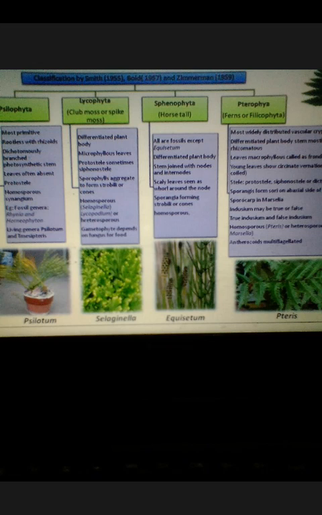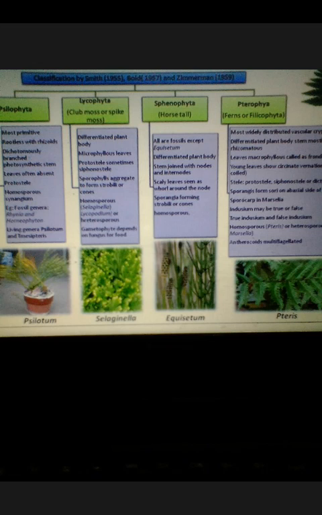They have a variety of steles: protostele, siphonostele, or dictyostele. Sporangia form sori on the abaxial surface of the leaves, and sporocarps in Marsilea. Indusium may be true or false. Some of them are homosporous and some are heterosporous. They have antherozoids which are multiflagellate, and a well-known example is Pteris.